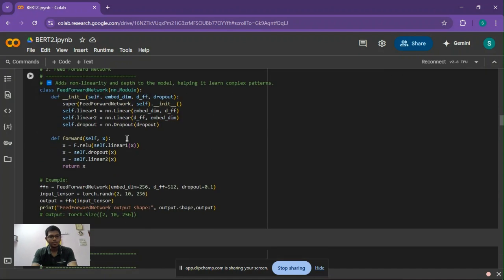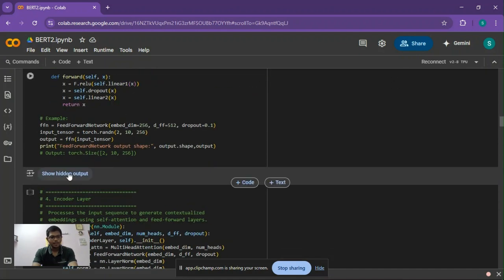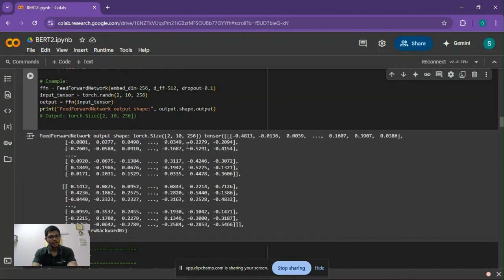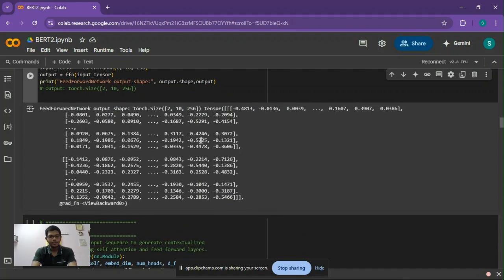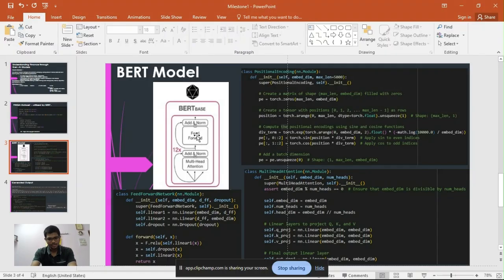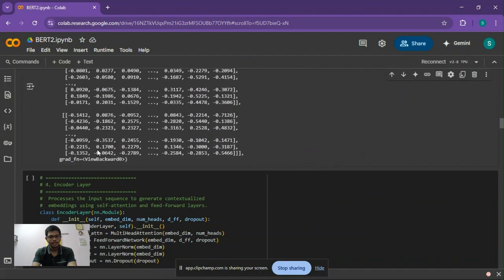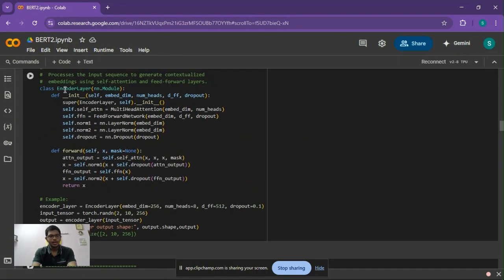Next, it enters the feed forward mechanism, and the output never changes. It always remains 256 because every single time we try to enrich or upgrade the values of each vector, hence it's just enrichment and not changing the size itself. And finally, the output of feed forward is again normalized, and this is seen in the encoder part. The encoder contains a multi-head and feed forward, and the output is returned.